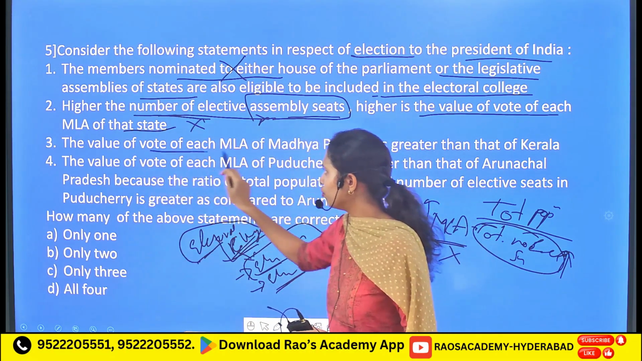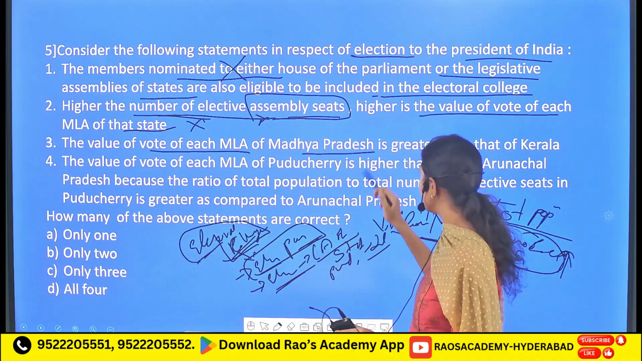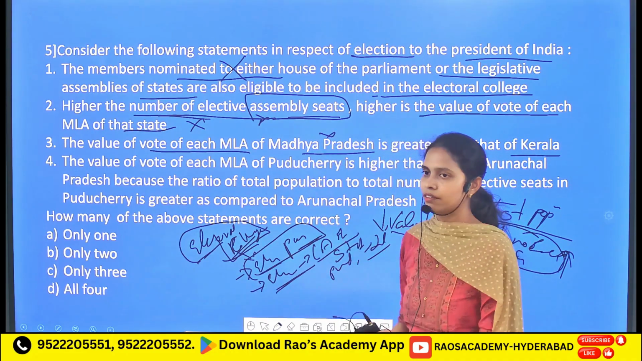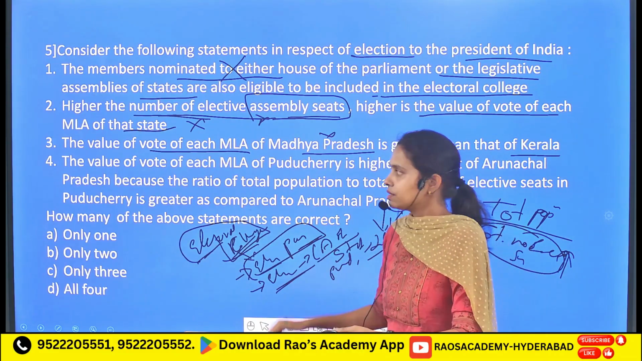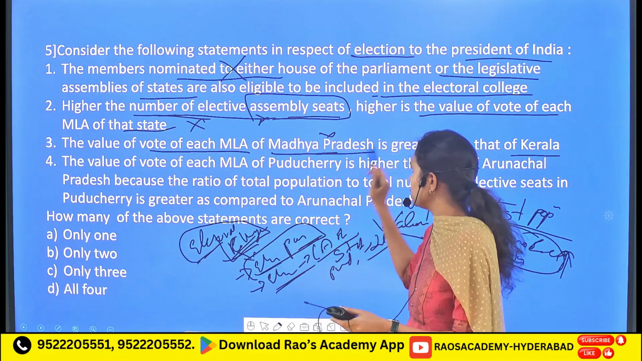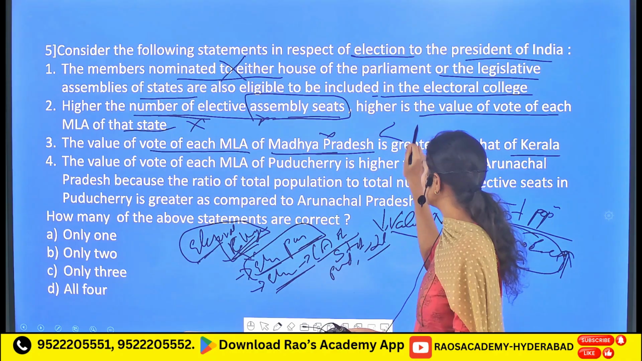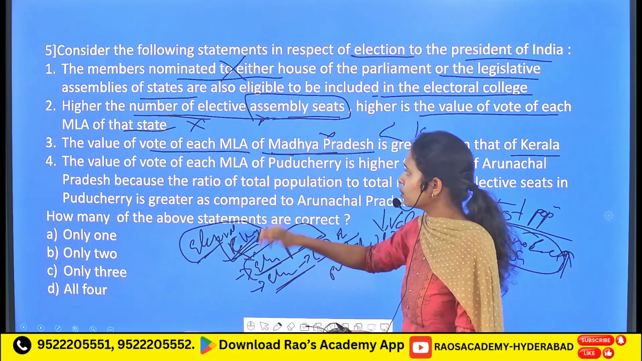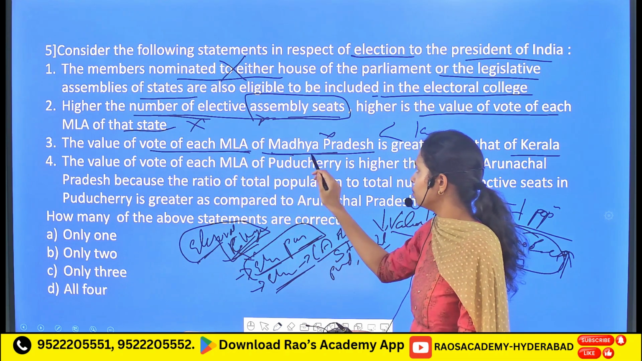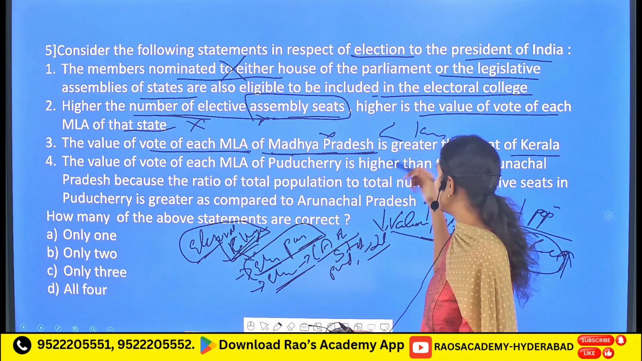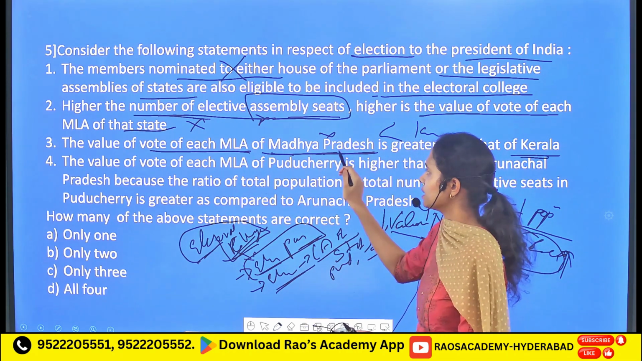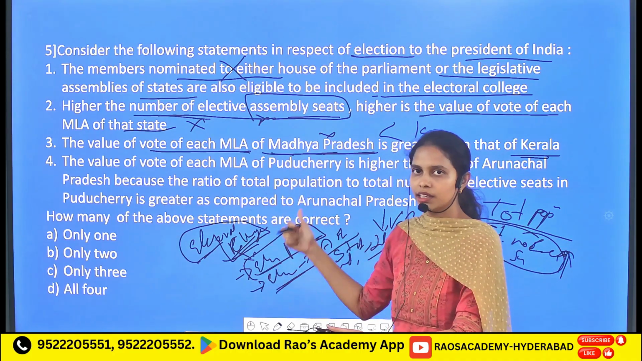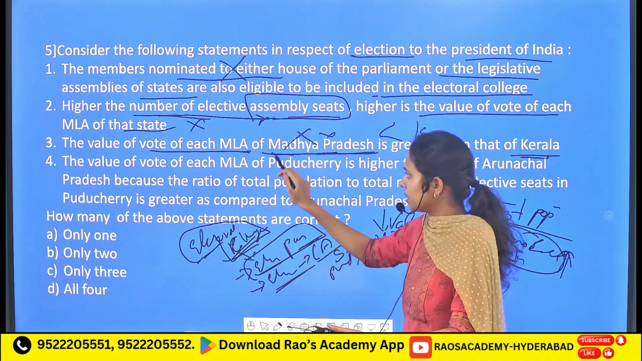Followed by, the value of vote of each MLA of Madhya Pradesh is greater than that of Kerala. So the answer to this will be given based on population. The population of Madhya Pradesh is lesser than that of Kerala. But here it is given that the value of vote of each MLA of Madhya Pradesh is greater than that of Kerala. But it is lesser because Madhya Pradesh has a lesser population than Kerala. So it is an incorrect statement.